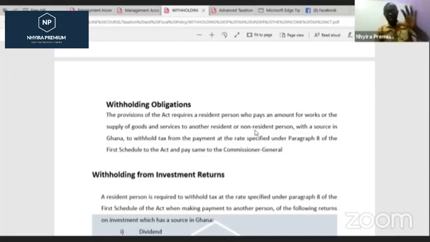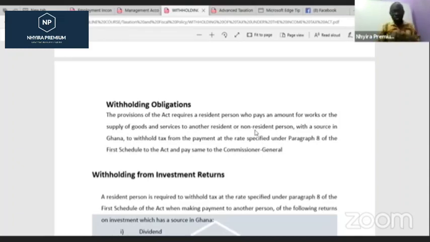Like I said, we'll be looking at the rates much later on. So the Act requires that any resident person that is making a payment for services, for works, for goods to another resident person or a non-resident person, as far as the source is in Ghana, must withhold what? A tax on it at an appropriate rate. And like I said, we'll go through the rates later on in relation to that.